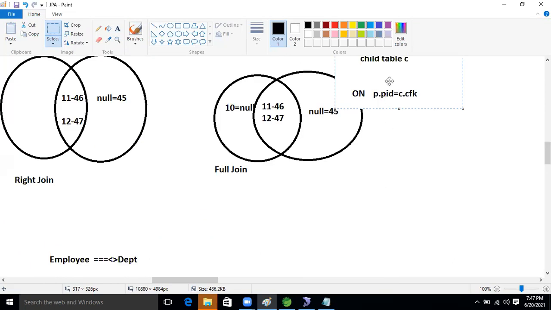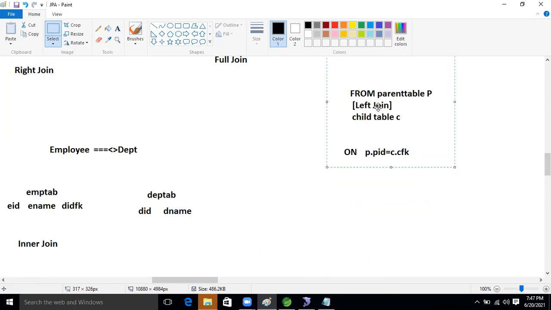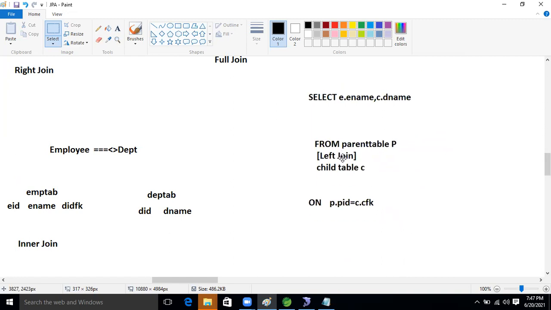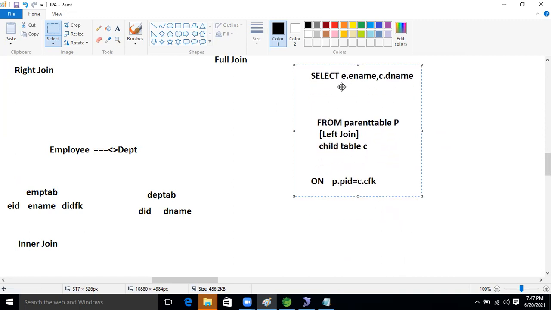Ravi, here the parent table alias name is P, but you have taken E dot E name. Sorry for that. Yes, it's a good observation. Good observation, I have pointed that out. Here we will take the P, guys.